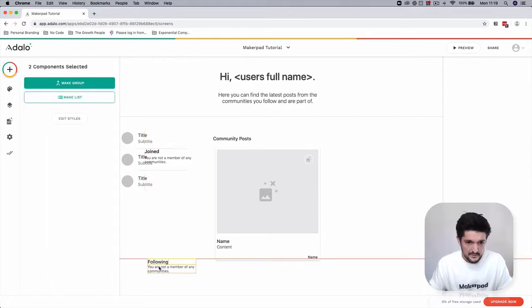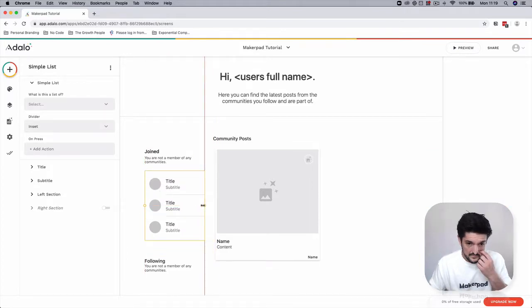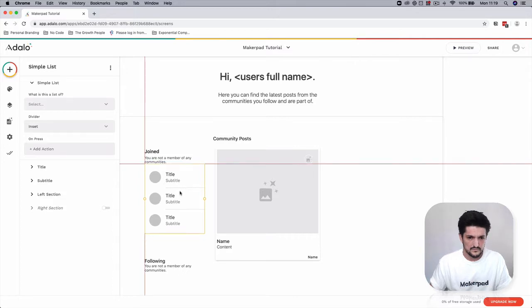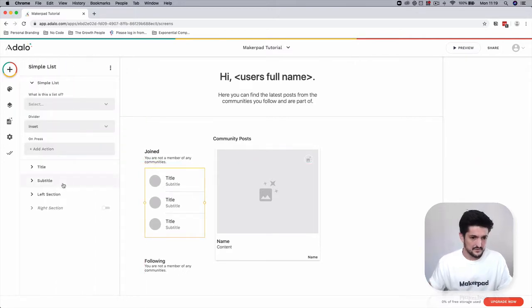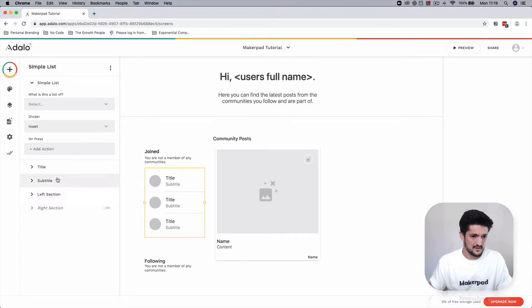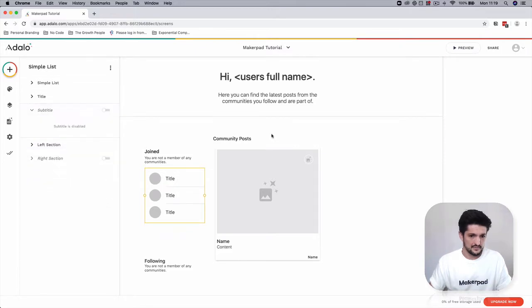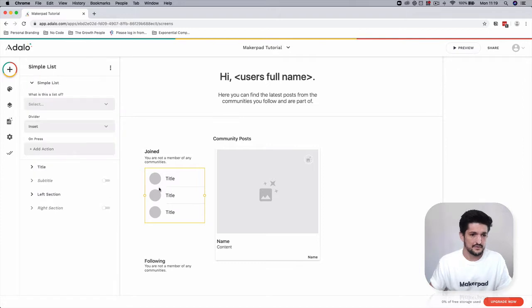Make sure we're keeping it all in line. Okay, and now we can also remove the subtitle. So you do this by double clicking the list and you can see the fields. We're going to remove the subtitle, toggle that off, and then we're going to map the components of this list